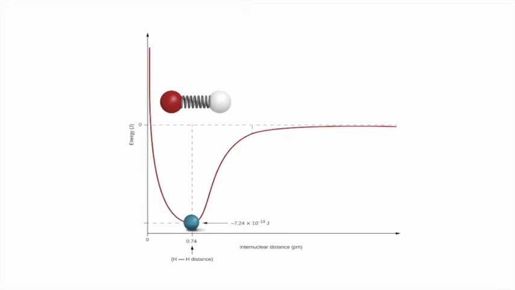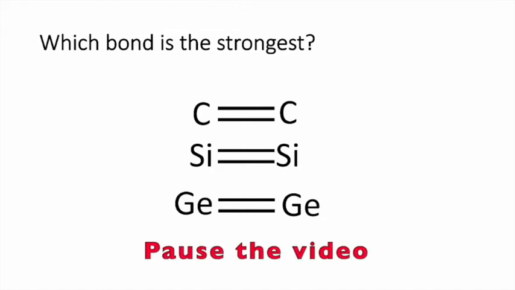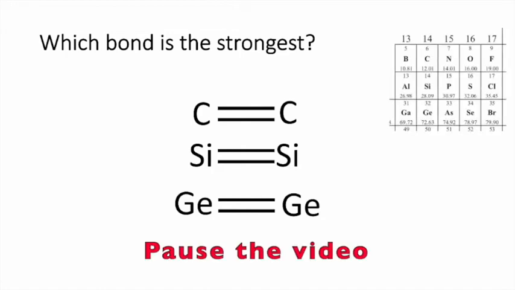Now let's look at a couple problems. Say we have the following diatomic molecules: carbon, silicon, and germanium. Which bond is the strongest? Pause the video and see if you can figure this one out.